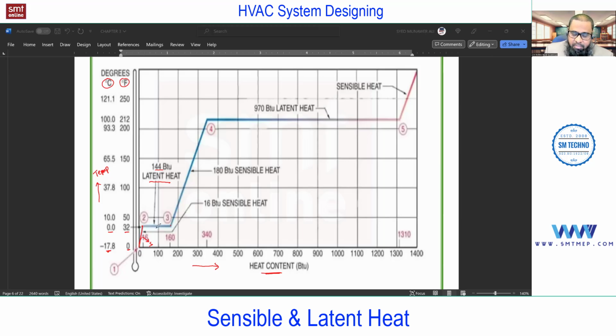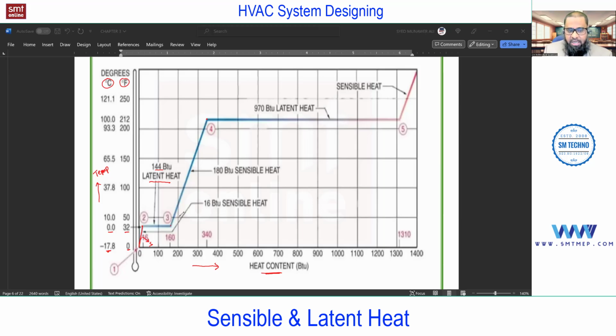So if you are adding heat, but that heat is not used to increase the temperature, it is used to change the phase. So now at point 3, it's completely liquid. Further, if you add heat, what will happen? The temperature increases. So from point 3 to point 4, you can consider an increase in temperature without a change of phase.